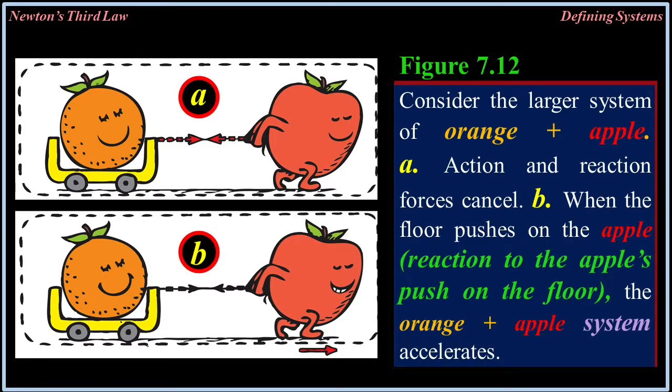Here's figure 7.12. Consider the largest system of orange plus apple. A. Action and reaction forces cancel. B. When the floor pushes on the apple, it reacts to the apple's push on the floor. The orange and apple system accelerates. Ponder this figure very carefully. I'll let it run for 5 seconds or so.